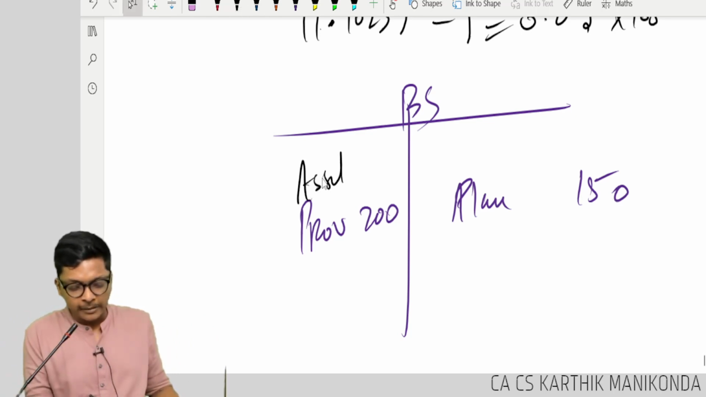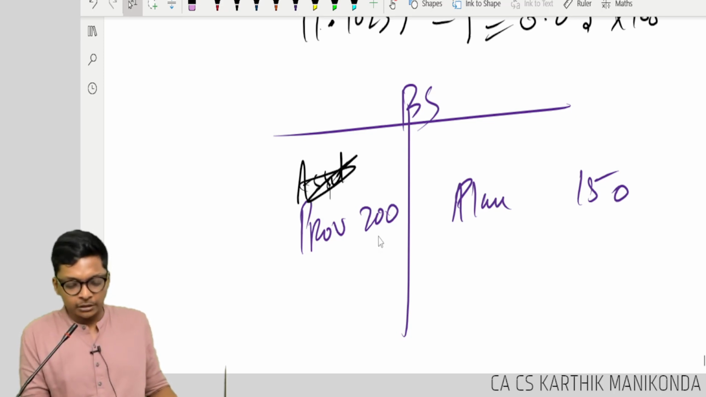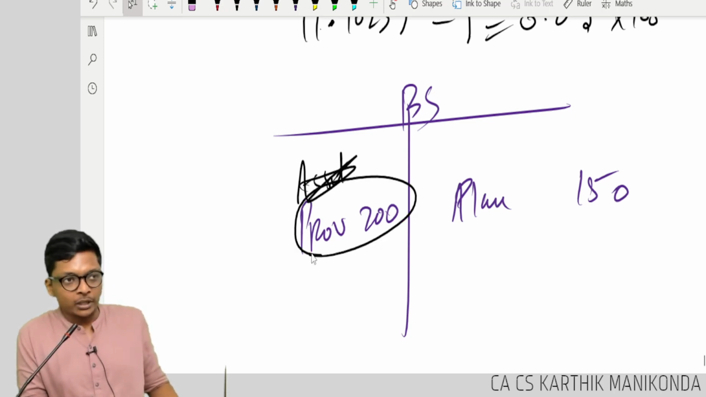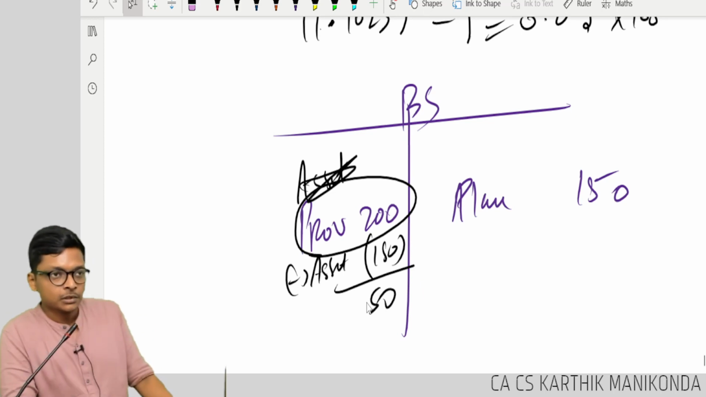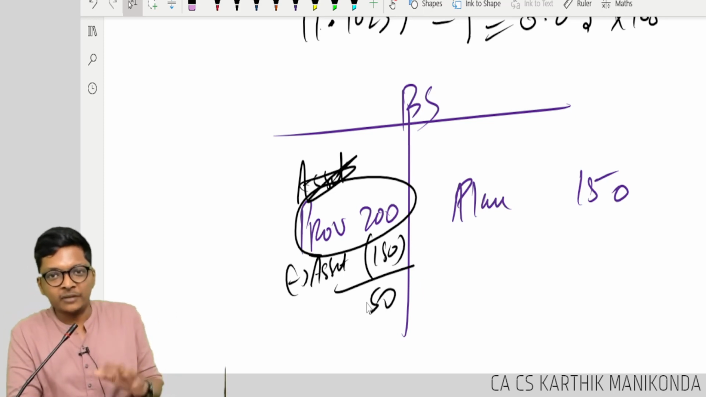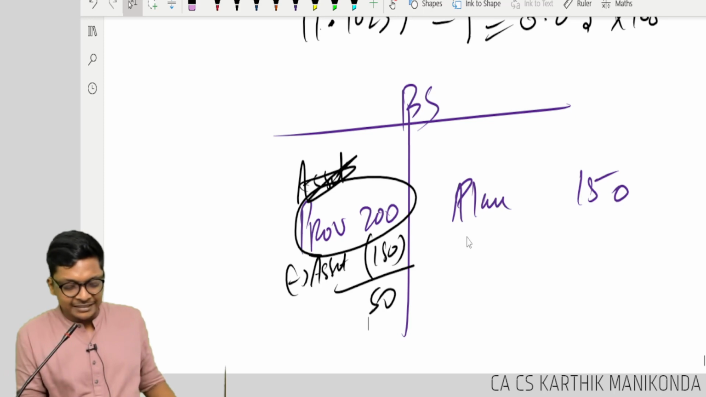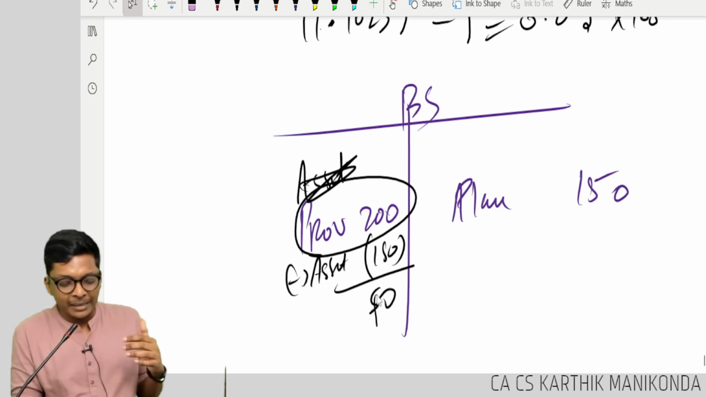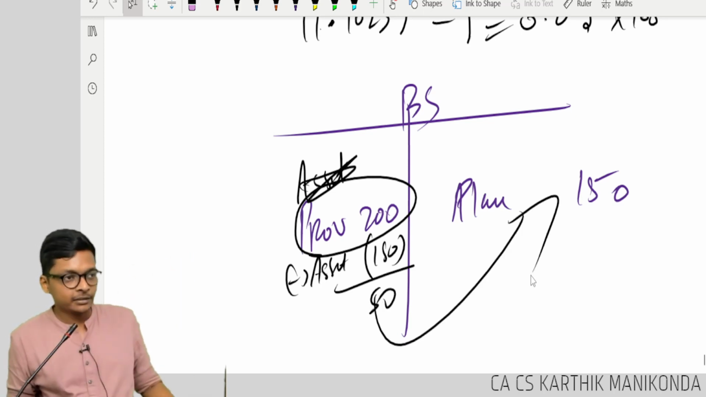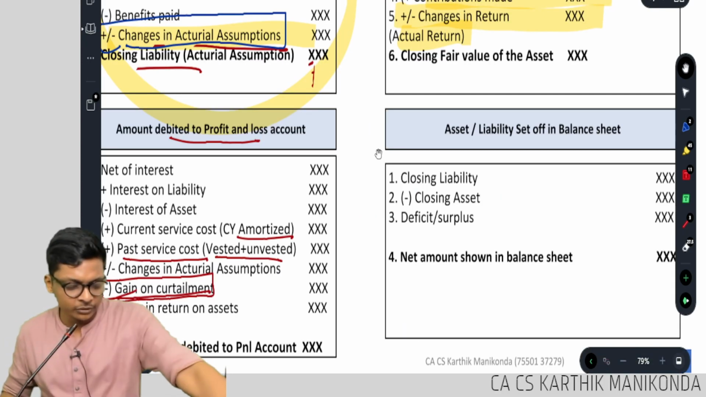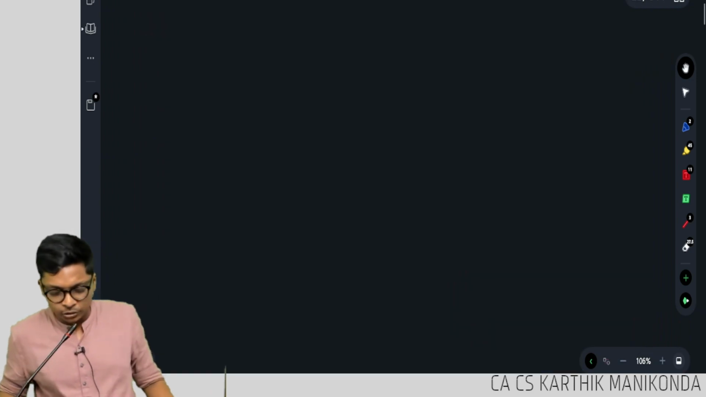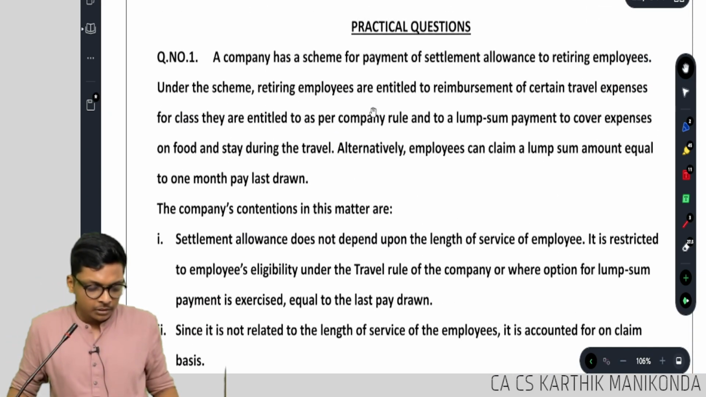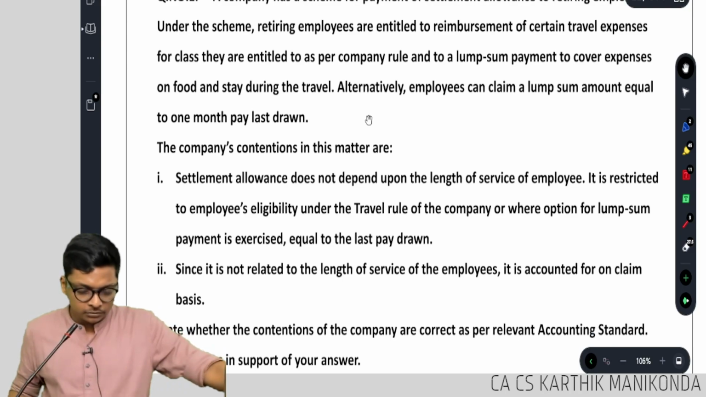First I will write provision 200, I need to pay 200 less available asset is 150, shortfall is 50. You need to set off like this and show. Opposite means you have surplus. Okay. But if opposite is there, you will set off only to the extent it's available. Balance will be there in the asset side. Okay. That's it. So you will set off in both of this. Let's do the balance last two questions and close. Practical question 1.